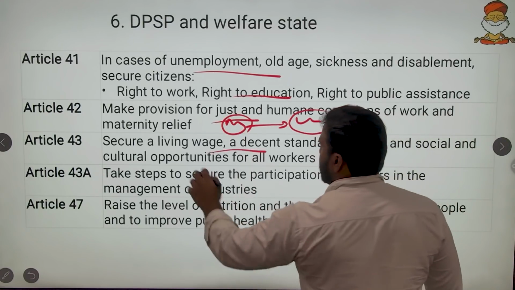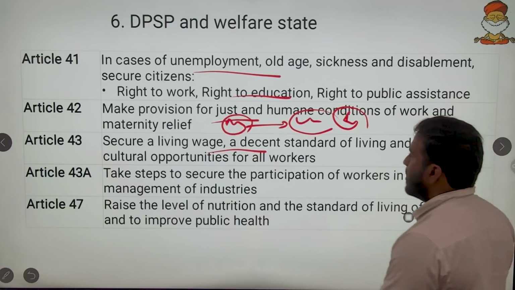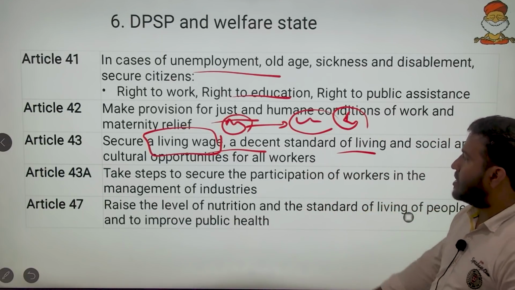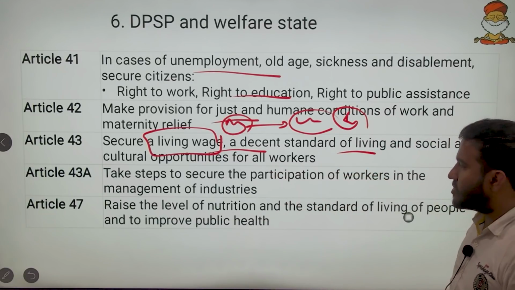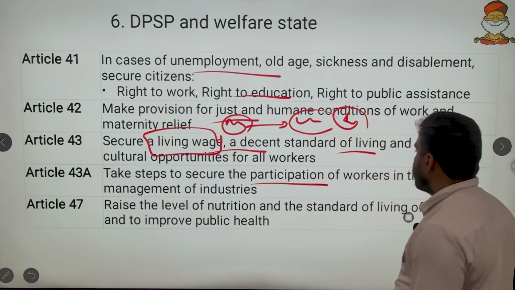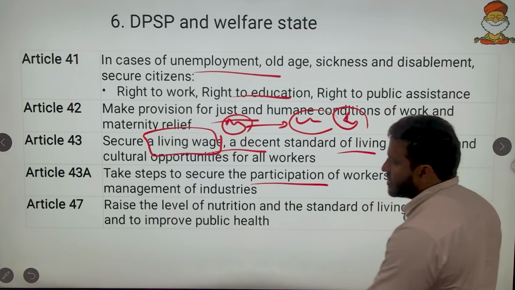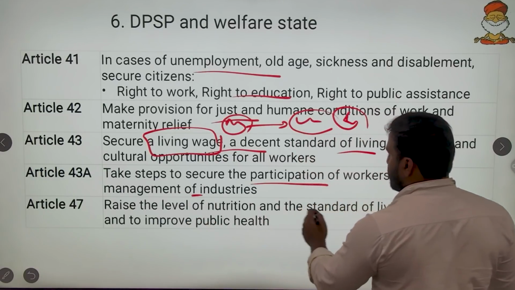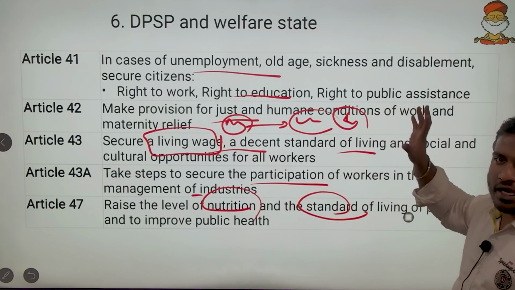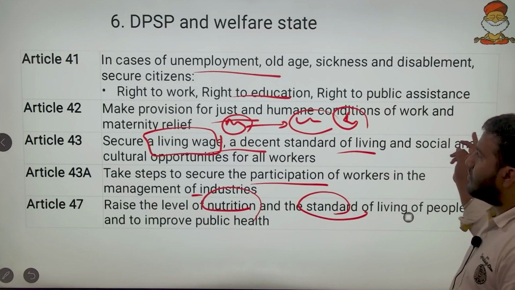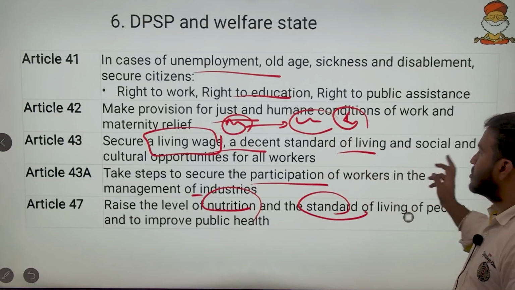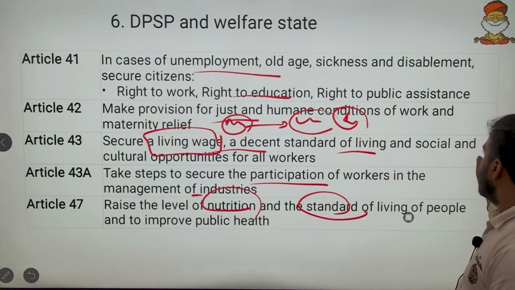Then securing a living wage. So here mark this word living wage, a decent standard of living, and other opportunities, cultural opportunities. Then 43A, steps to secure the participation of workers in management of industries, and then raise the level of nutrition and standard of living. So all these are the social principles. We will make sure that we mark the keywords, and whichever are in use, we will remember them.